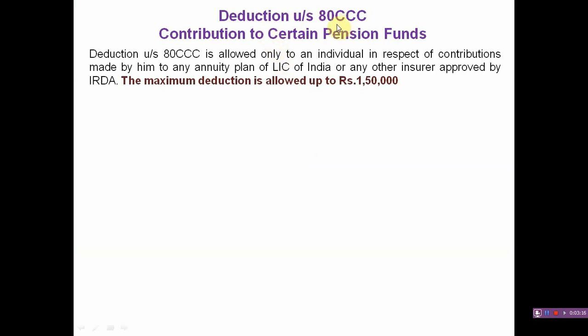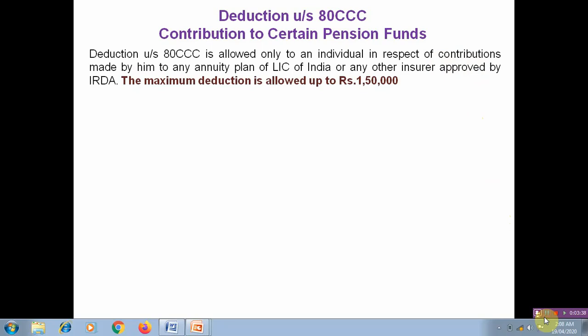Deduction under section 80CCC. This deduction is allowed only to an individual in respect of contributions made by him to any annuity plan of LIC or any other insurer approved by IRDA. The maximum deduction allowed is up to rupees 1,50,000.